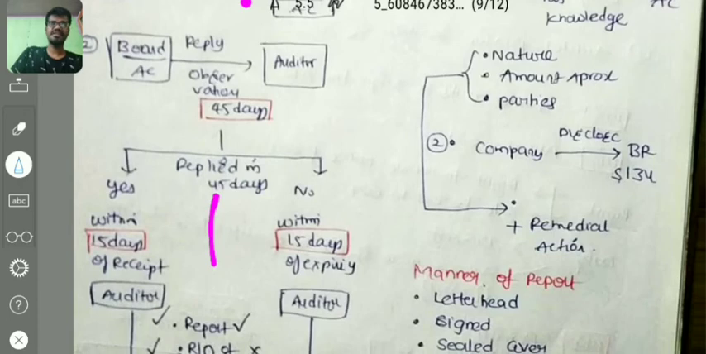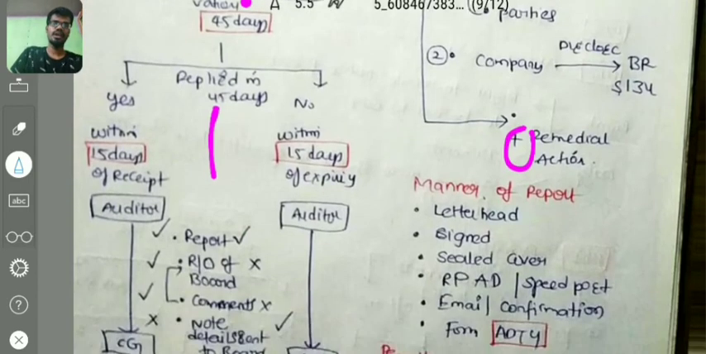The same three points: the nature, the approximate amount, and the parties, and if remedial action is not taken, the remedial action taken. Only one point is extra. The company will disclose it as it is in the board report under section 134. And how will the manner of report be? The auditor has to send it on letterhead. It should be signed. It should be in a sealed cover. It should be registered post acknowledgement due (RPAD), or speed post.